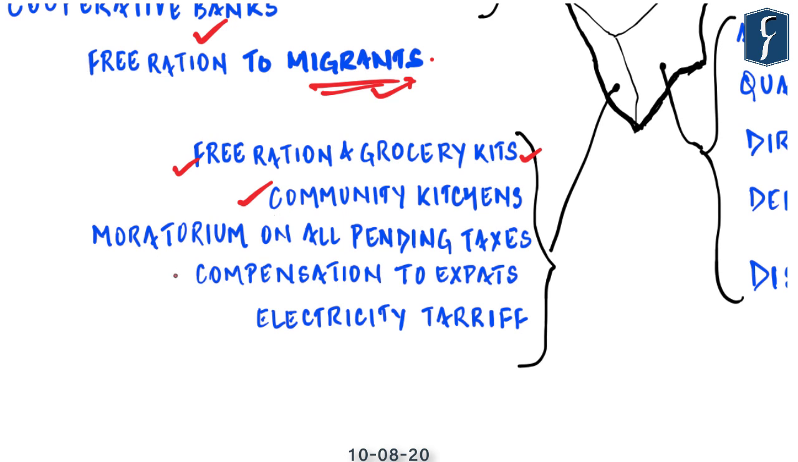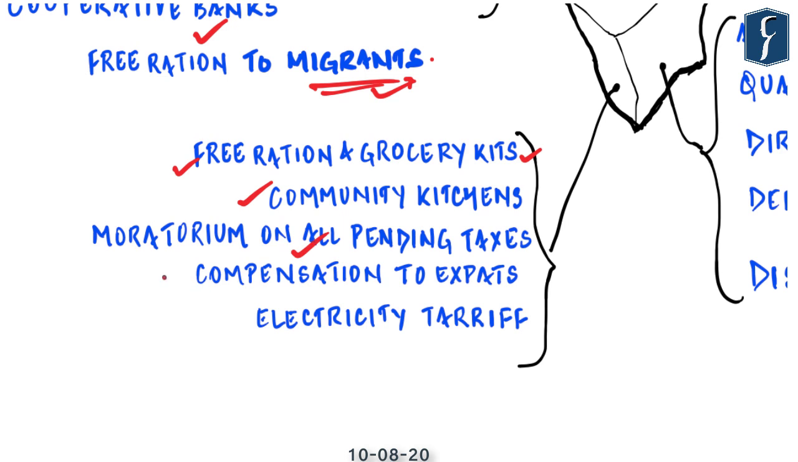Now this next step is very important because the Kerala government has announced a moratorium on all pending taxes, rents and dues for shops and buildings owned by local bodies. So this will come out as a big relief for small and local businesses.